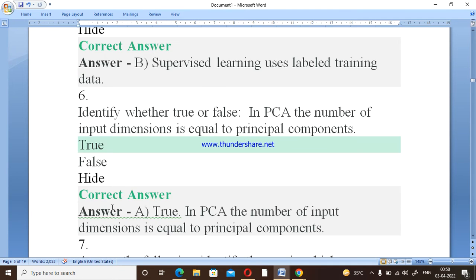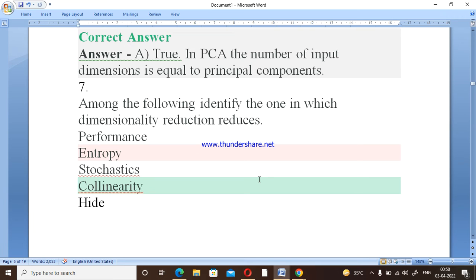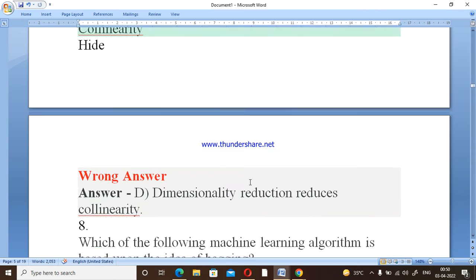Identify the true and false conditions in PCA. The number of input dimensions is equal to the number of principal components. That condition is false, because in PCA the number of principal components is less than or equal to the number of input dimensions. So option A is true, right? Among the following, identify which is a dimensionality reduction technique. You know about dimensionality reduction techniques. Here collinearity is used for dimensionality reduction, right?